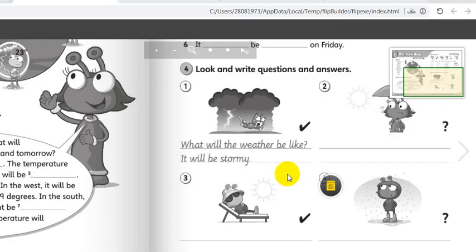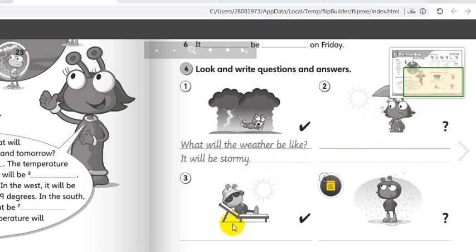Now go down to the next exercise, and we're going to follow the first example. What will the weather be like? It will be stormy. Look at the picture. Number 2, look at the picture carefully and look at this. So the question, what will the weather be like? And the answer, it might be what? Very good. Look at their sweat here. So it might be humid,